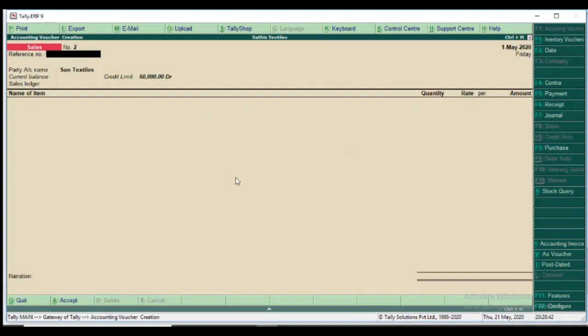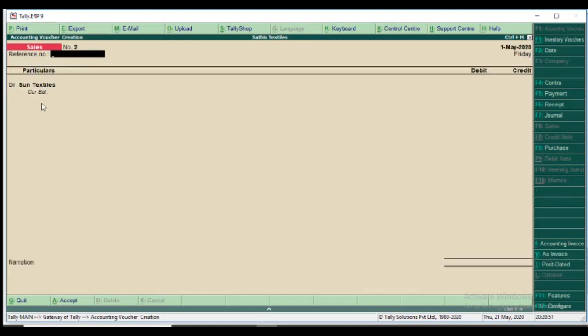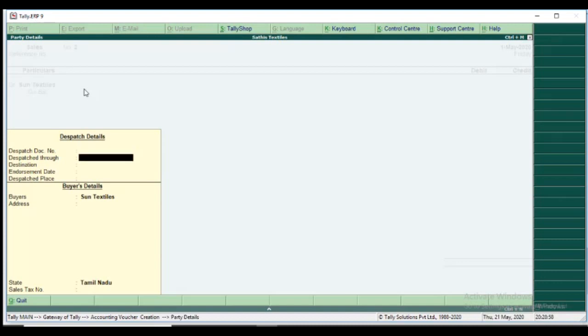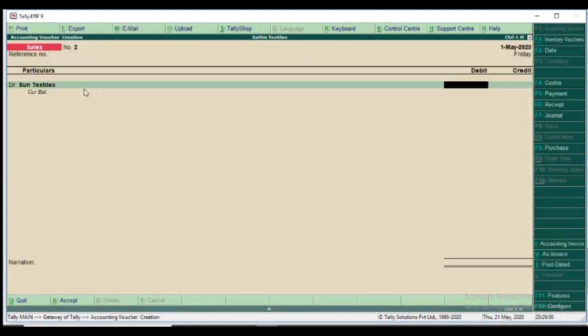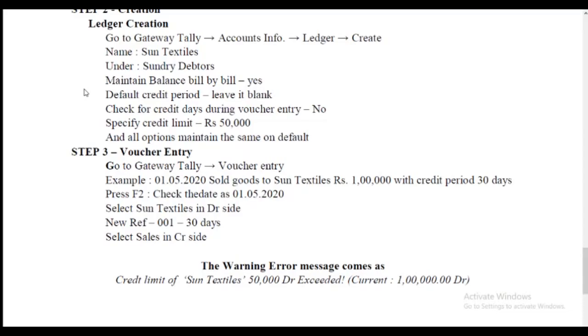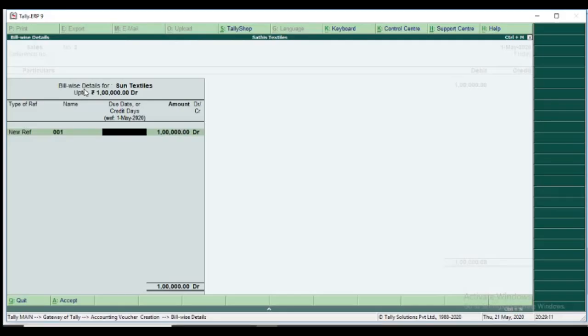The voucher pane comes, the invoice sales pane comes in invoice mode, so we press Ctrl+V and just change it to voucher mode. Reference number, leave it blank. Sun Textiles, amount is 1 lakh, the new reference 001, due date or credit days 30 days.